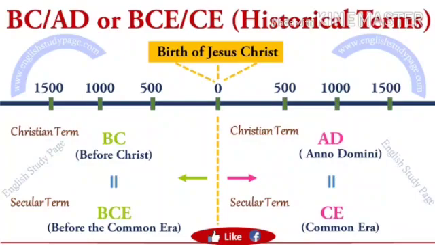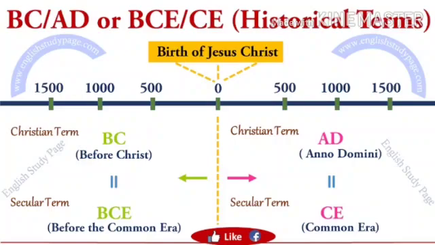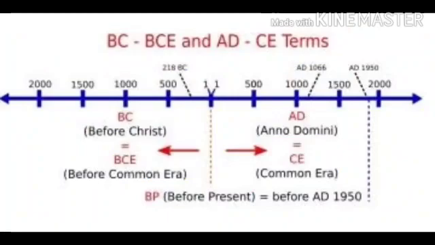Now we'll see what is CE and BCE. In the 20th century, some people didn't like the religious nature of the original terms and wanted neutral terms to be used instead. As a result, they changed BC and AD to new terms that didn't mention Jesus' name. Thus, BC is replaced with BCE, that is, before Christ is replaced with before Common Era, and AD is replaced with CE, that is, Anno Domini is replaced with Common Era.